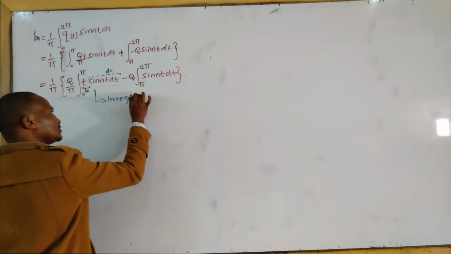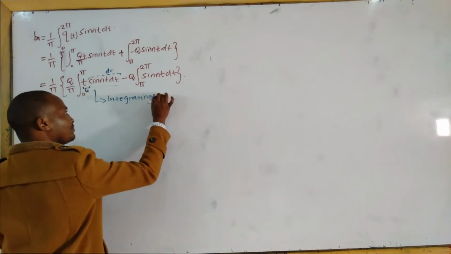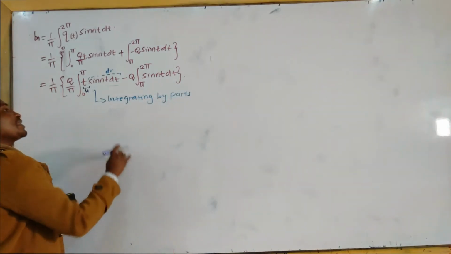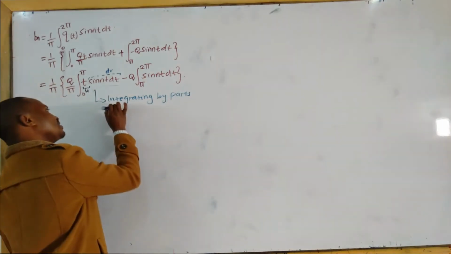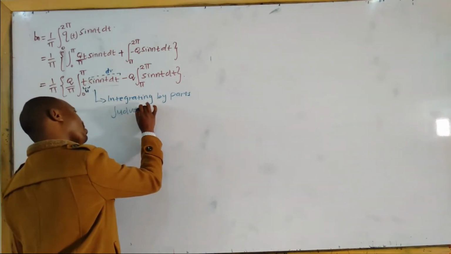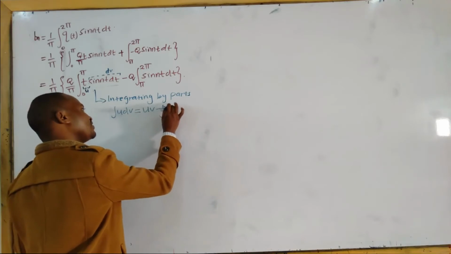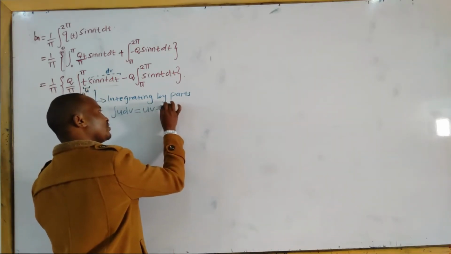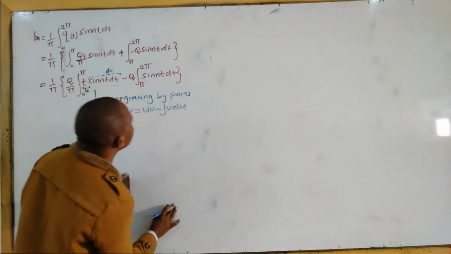Remember the formula for integration by parts: integral of u dv is equal to uv minus integral of v du.